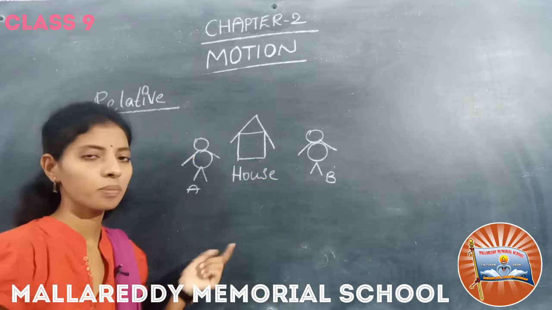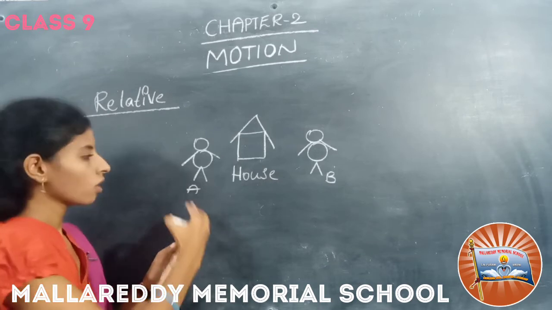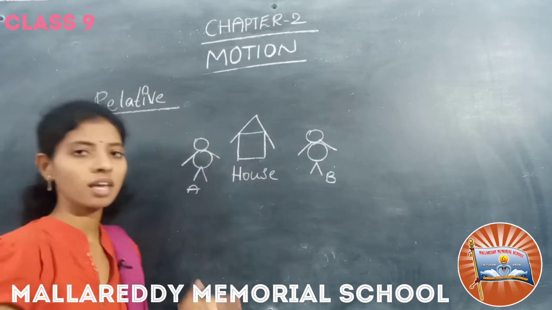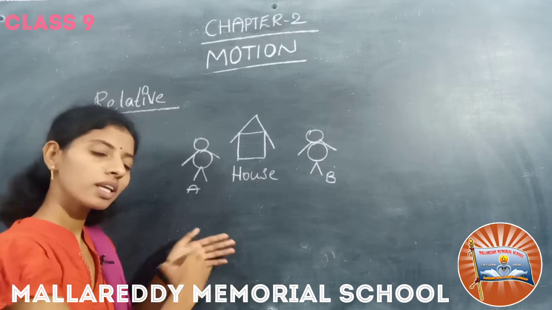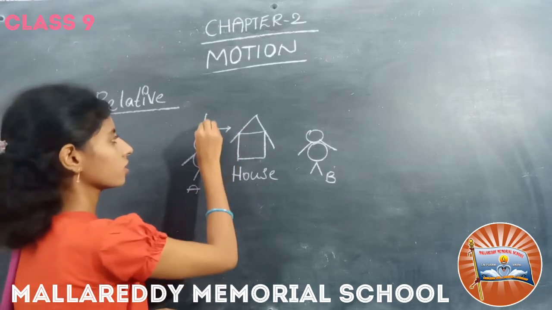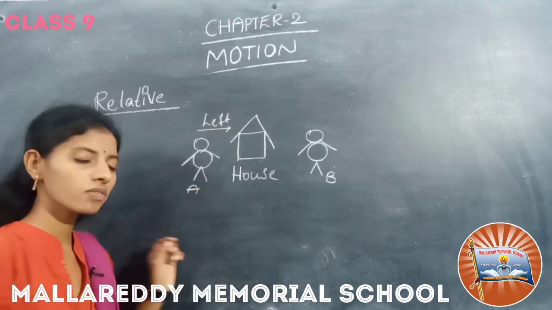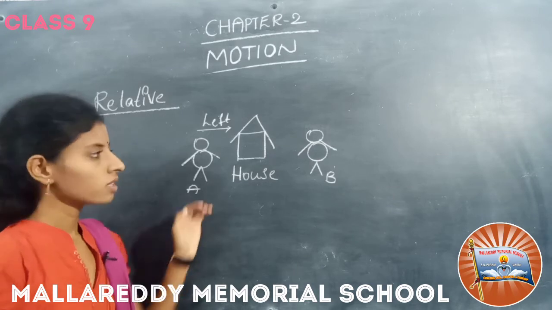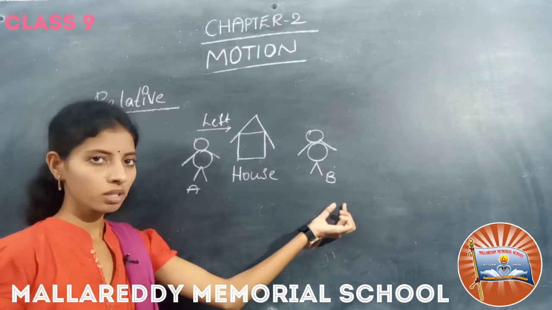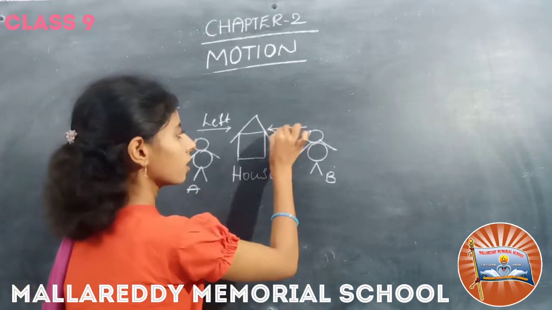Now, if you ask A which side the house is on, he can say that it is at left. So the house is at the left side of A. The same question, if you ask B, on which side the house is, he can say that it is at right.